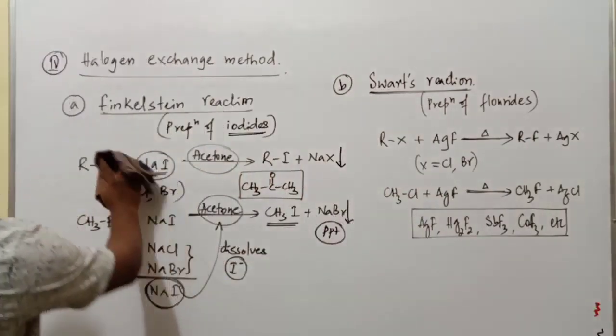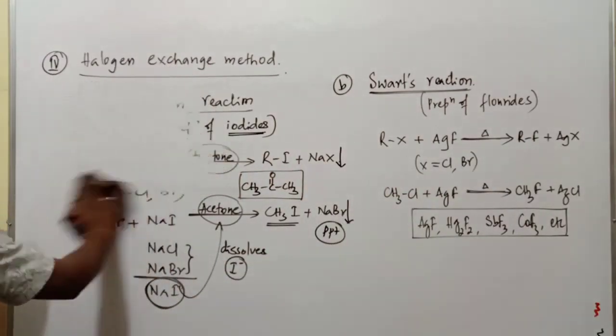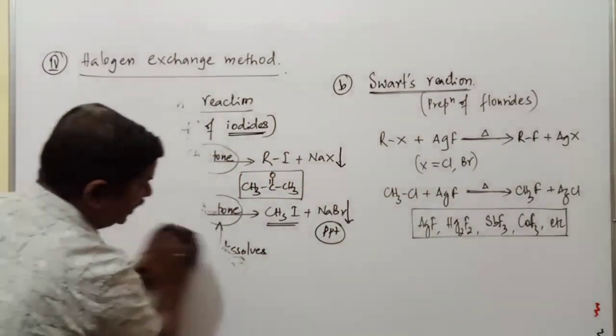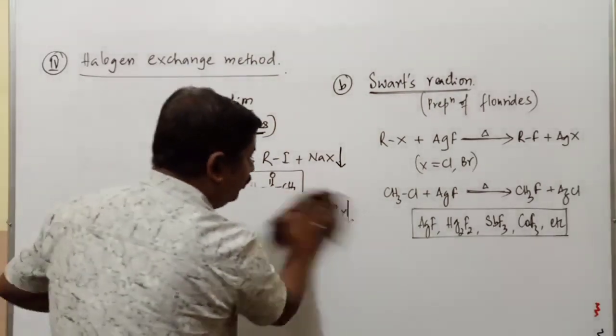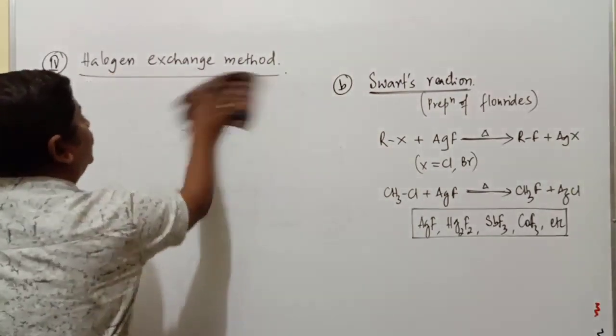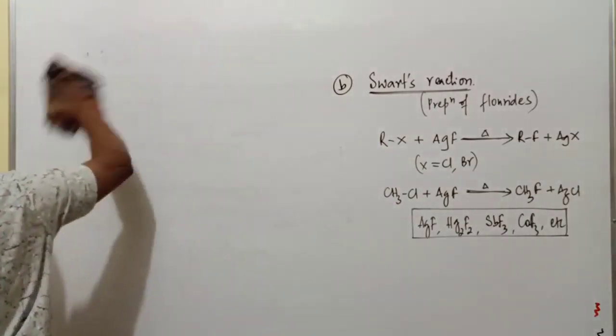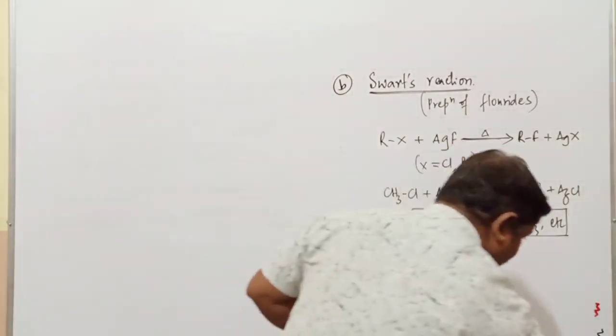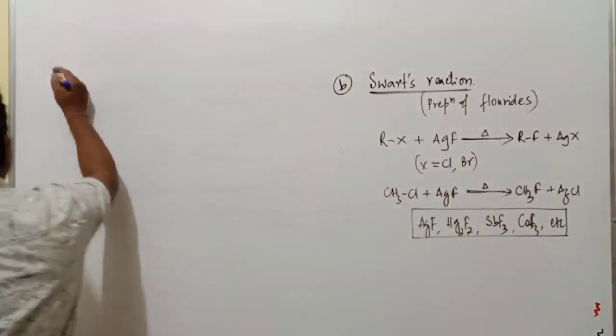After this, another method of preparation of haloalkanes, one more named reaction we have, that is the Hunsdiecker method, number 5.